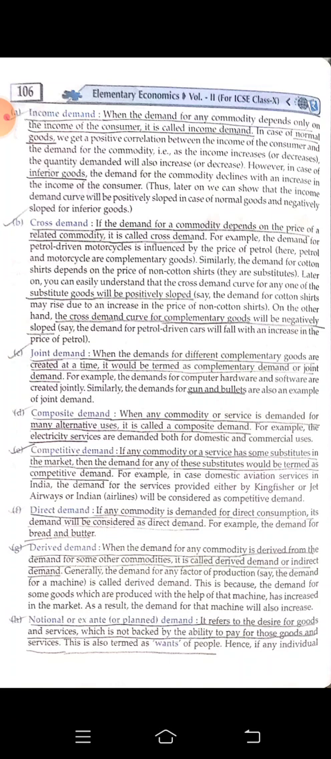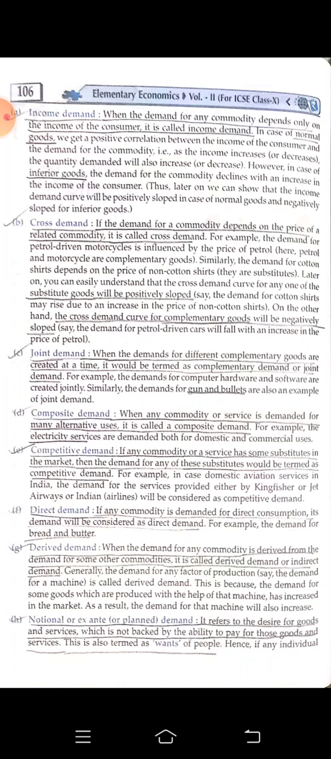Number D, composite demand. When any commodity or service is demanded for many alternative uses, this is called composite demand. For example, we can take electricity. Electricity has alternative uses, so it has composite demand. This means it has many uses, so the demand will keep on increasing, whereas supply we will find is limited. This is composite demand.